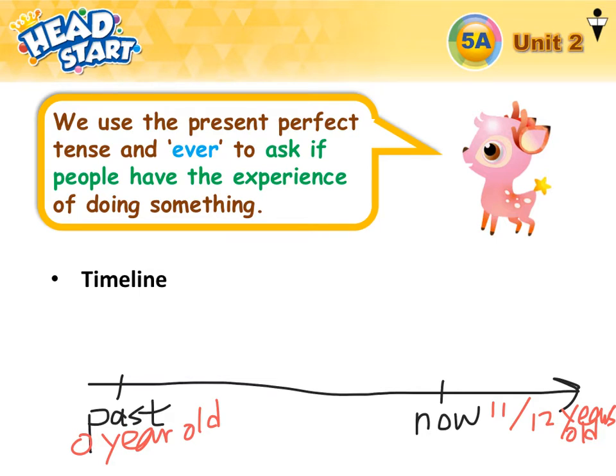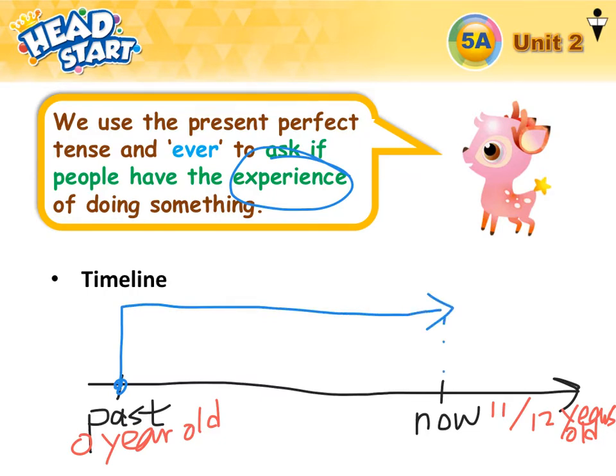So when we are talking about experience, we are counting whether you have done something from 0-year-old until here, this point, when you're now. That's why when you are talking about experience, for example, have you been to Ocean Park? Have you been to America?